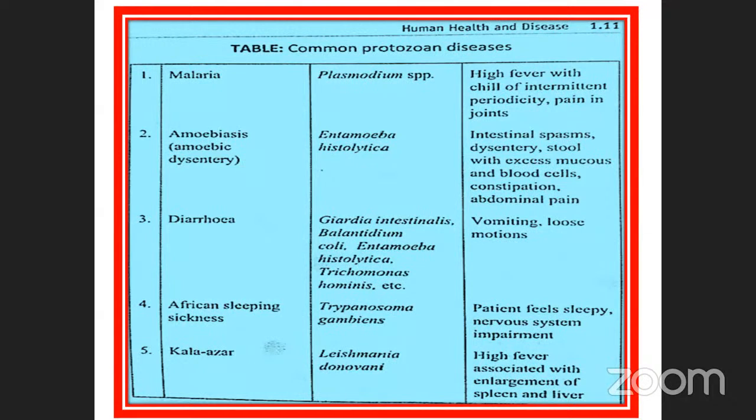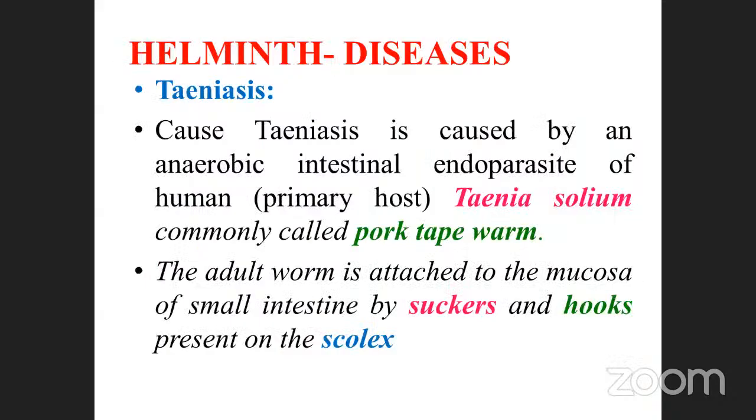Mostly they may ask the question in this part, as match the following. African sleeping sickness, Trypanosoma, kala azar, this one. Amoebiasis, Entamoeba. They may be shuffled in nature. Already you know a little bit how they give match the following. So Leishmania donovani is the correct one. Good. Note it down. This is very, very important.